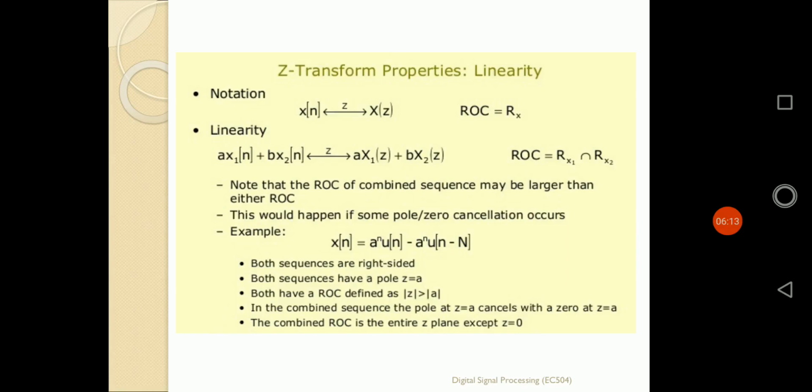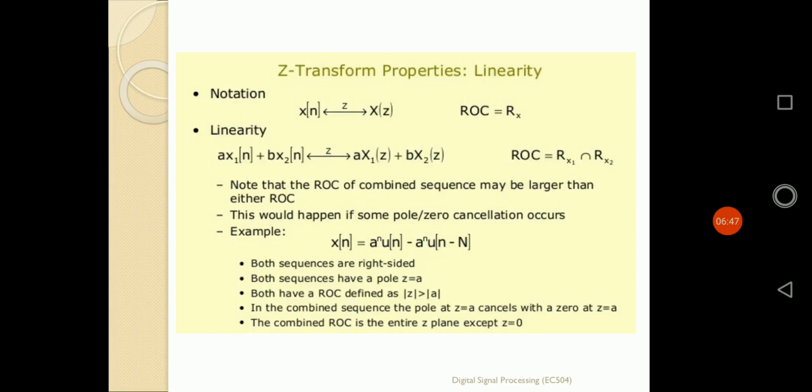For the first sequence, the circle is at radius A. For the second one, it also has a circle of radius A. Both sequences are right-sided, because the first starts from n equals 0 and the second starts from n equals capital N. Both are defined by a^n, so both have a pole at z equals A, and the ROC is defined for z greater than A for both sequences.